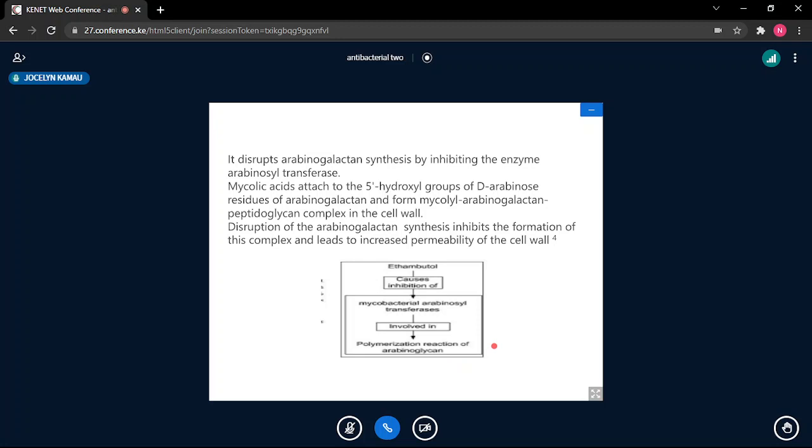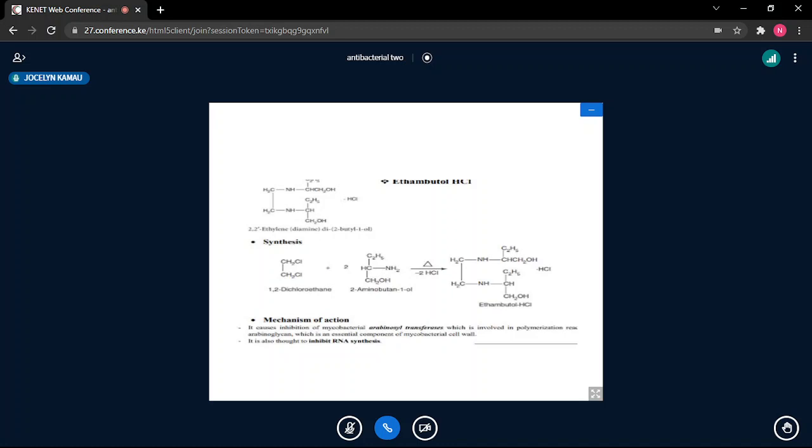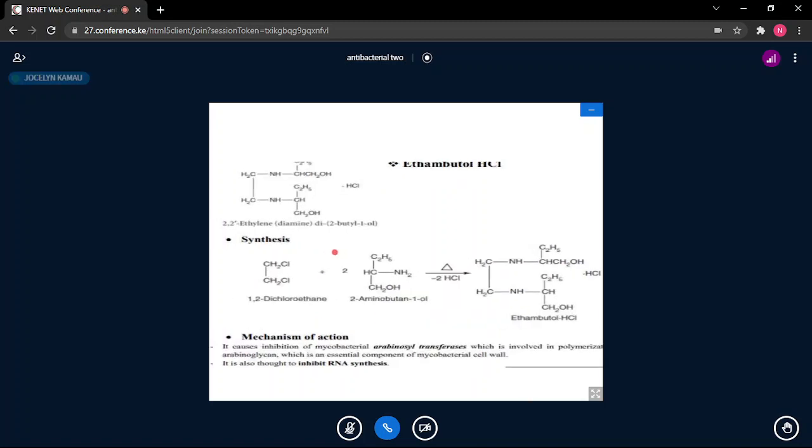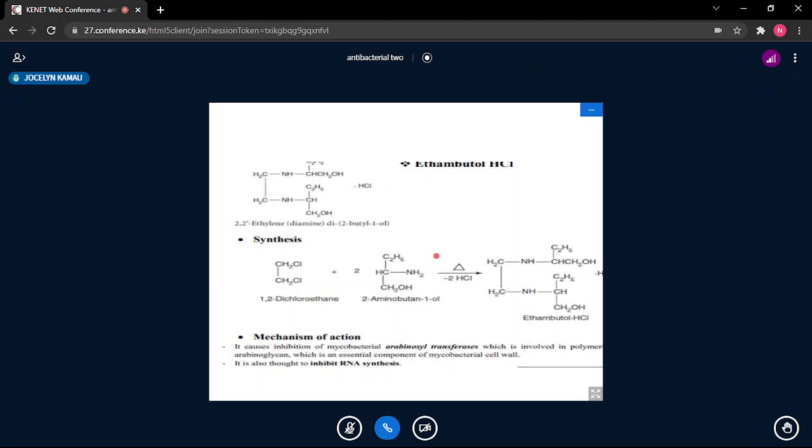So the mycolic acid is supposed to join arabinogalactan to give you the polymer, which then joins the peptidoglycan to give you the ultimate complex that is responsible for the rigidity or the integrity of these microorganisms. So once you give this drug, it blocks the enzyme, and therefore there will be disruption of the complex and increased permeability, which may result in suppression or death. Again, we had already talked about the synthesis. This is the same thing.